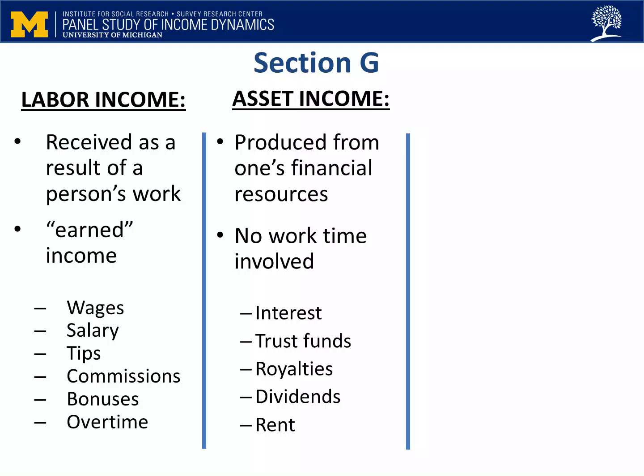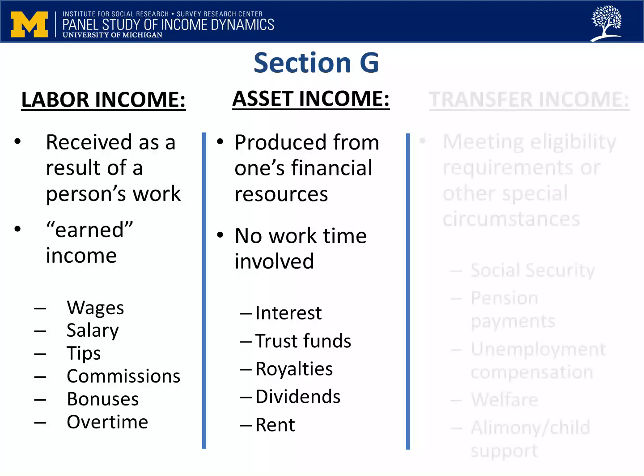It is different from labor income because it involves no work by the recipient. Time spent managing one's stock portfolio does not count as work. Examples of asset income include savings account interest, trust funds, royalties, dividends, and rent from someone outside of the FU.